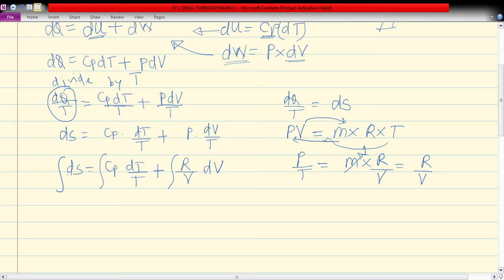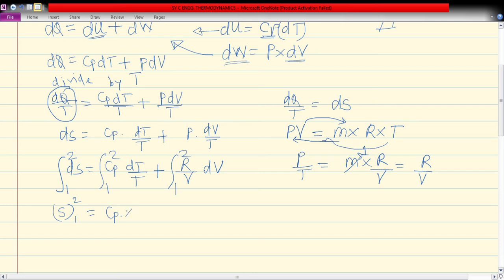We take integration, and the initial state is 1 and the final state is 2. Those are the limits for the integration, so we write 1 and 2, initial state and final state. Integration of ds is s, having the limit 1 to 2, is equal to Cp, which is a constant. It is a property of the particular gas, that's why it does not change with respect to the process.